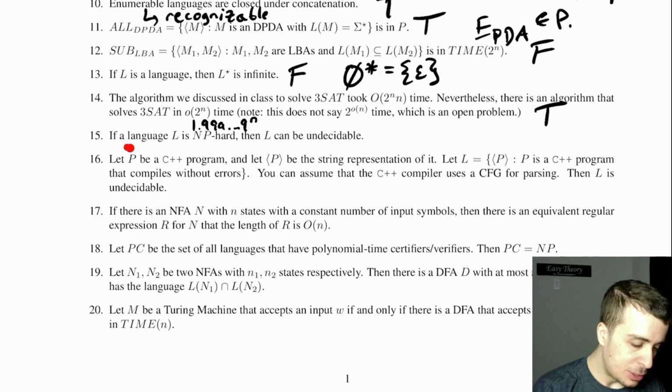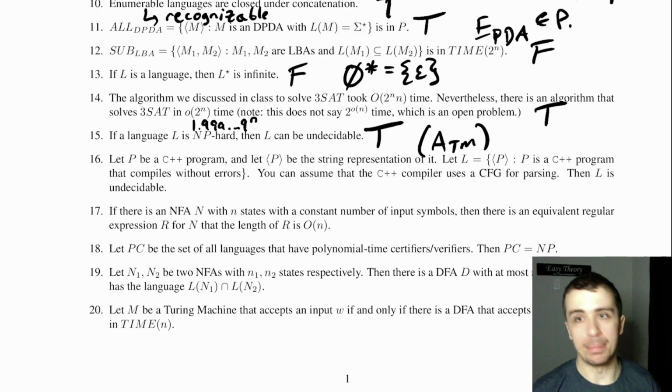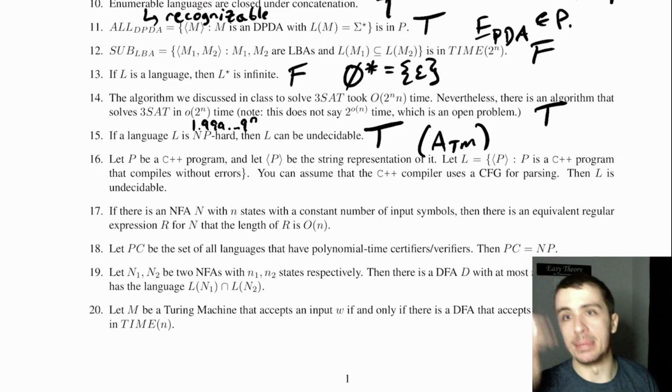All right, so if the language is NP hard, then L can be undecidable. That is true. So the prototypical example here is ATM. You can show a reduction to ATM, and that takes polynomial time, and ATM is undecidable.